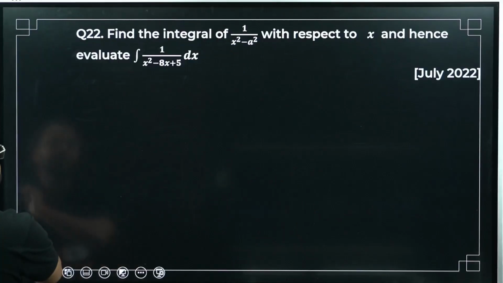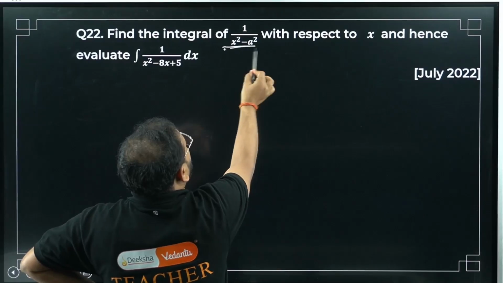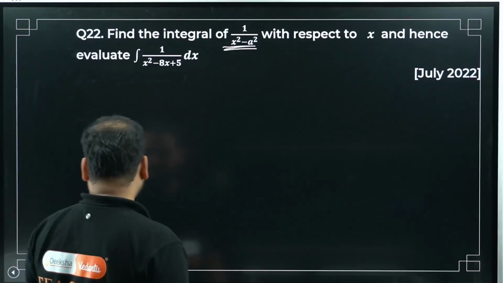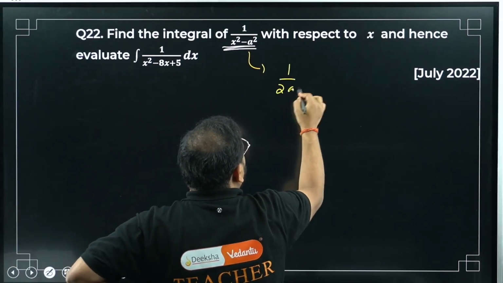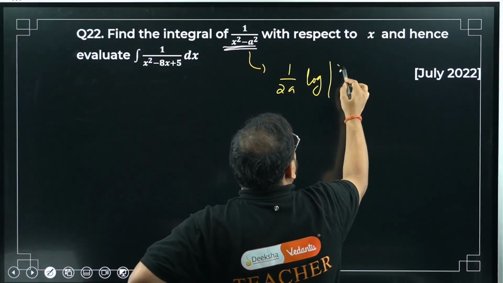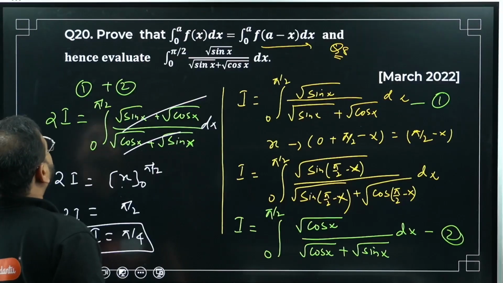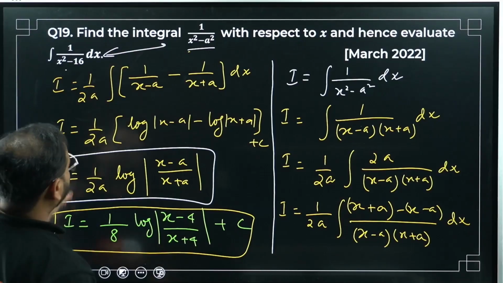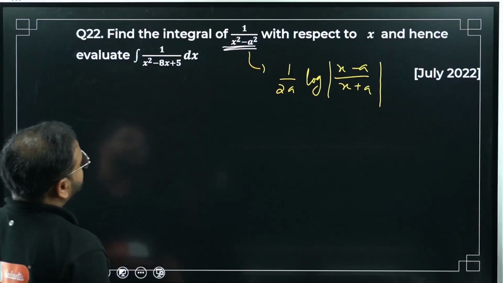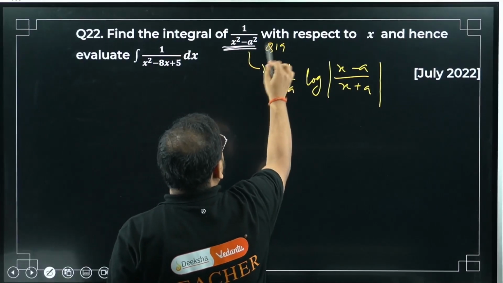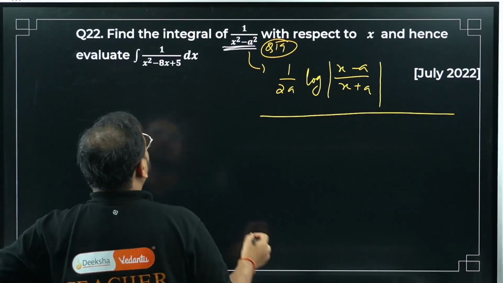Moving to question number 22. Find the integral. Remember this, sir. Have a look. This came as this, right? 1 by 2a log of x minus a upon x plus a, right? Please check. Which question was this, sir? Question number 19. So for this part, check question number 19. Okay. Now I'm going to use it directly for this part. How can I do it? Have a look. Okay.